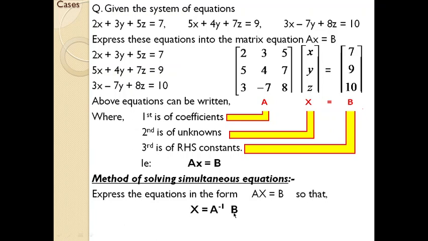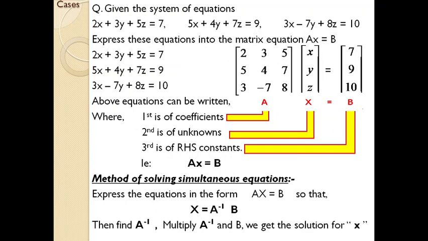So the meaning of this statement is: x equals the inverse of the matrix A, and we all know how to take the inverse. Once you find the inverse, you need to multiply it with B. Here B is given. Then you will get the answer. That is the concept. So first of all, you need to find the inverse of matrix A, or A superscript minus 1. Multiply the matrix which you have found with B. Then you will get the value of X. That is the concept of solving a linear equation or simultaneous equation using matrices.